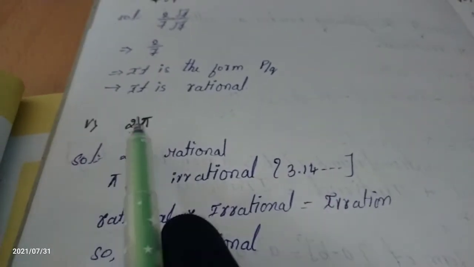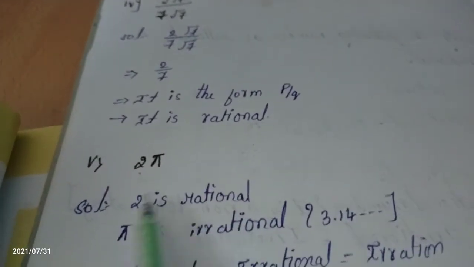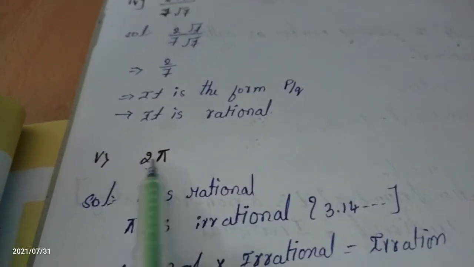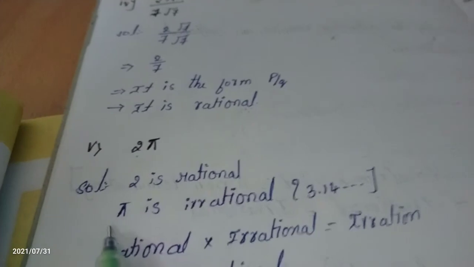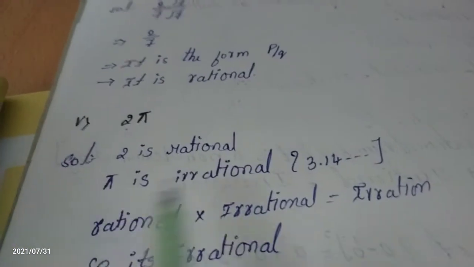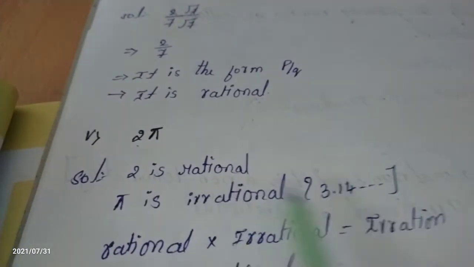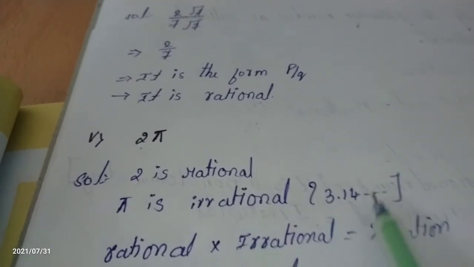Come to the fifth one, 2 into pi. What is meant by pi? It is your fifth question, 2 pi. 2 is a rational number, we know. What about the pi? Pi is an irrational number because the value of pi is 3.14 and so on.